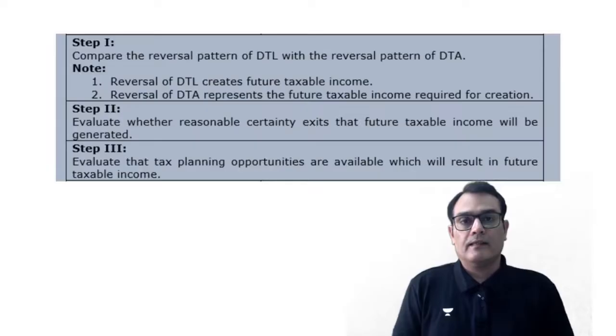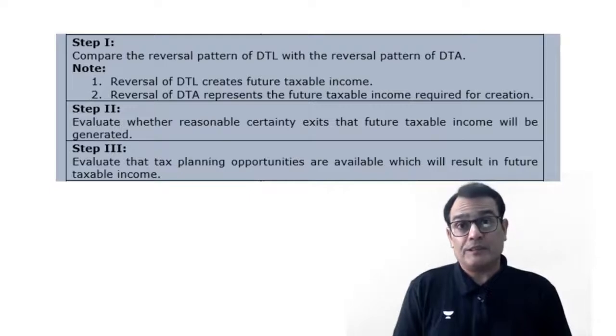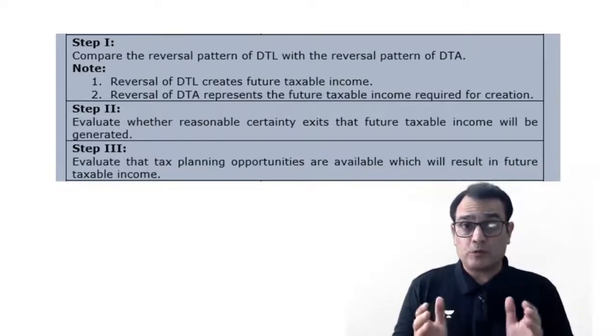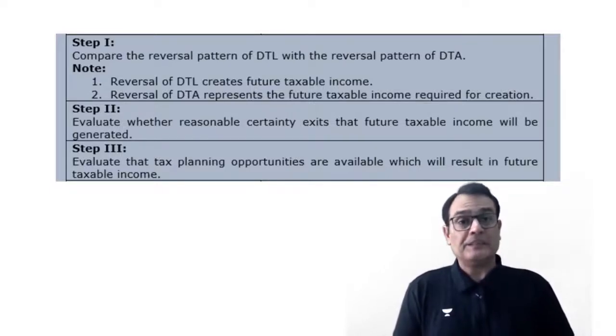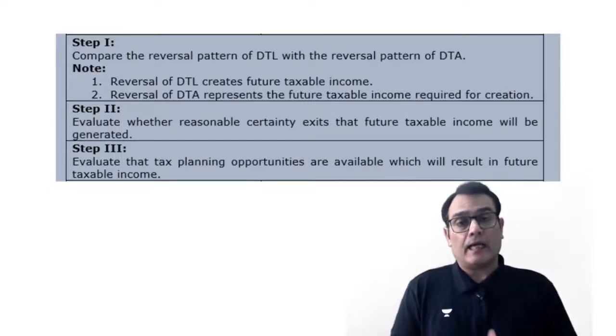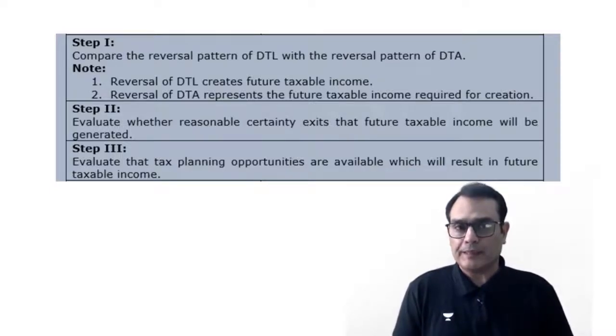As I just mentioned, Ind AS 12 talks about the concept of prudence being evaluated under a 3-step model. Now remember, this 3-step model is supposed to be a sequential application of steps. That means I would first evaluate step number 1, then I'll go to step number 2, and then I'll go to step number 3. So let's have a look at what step number 1 is.